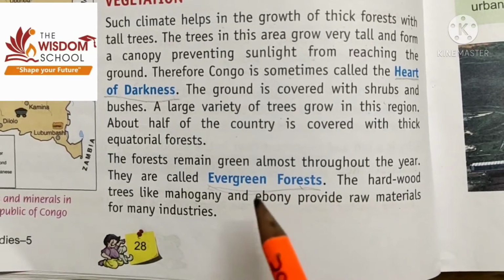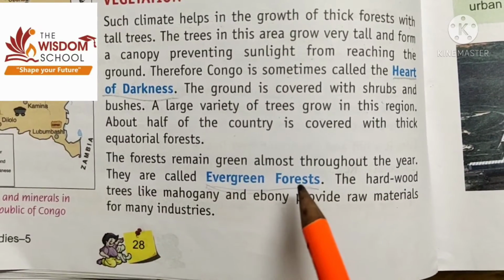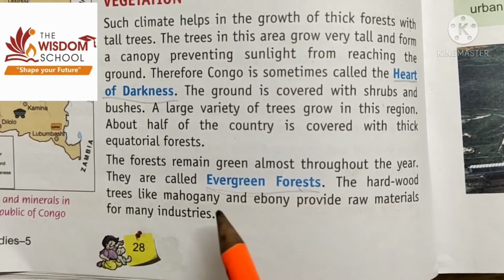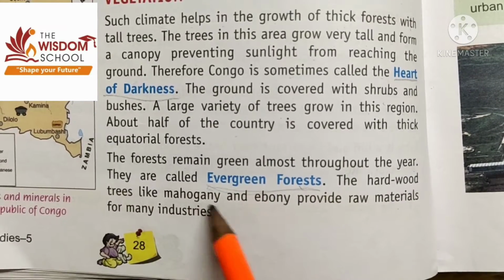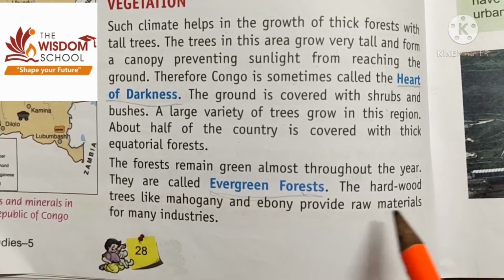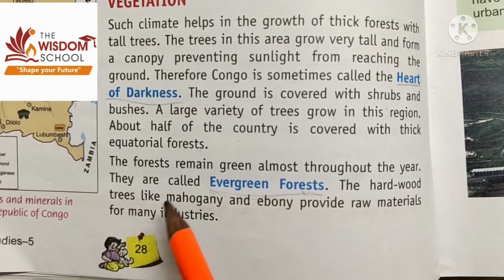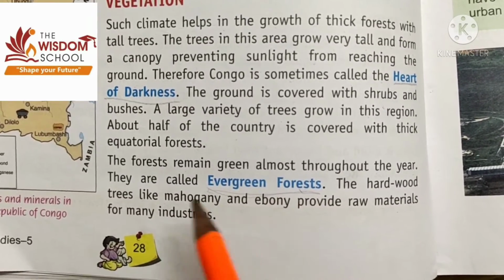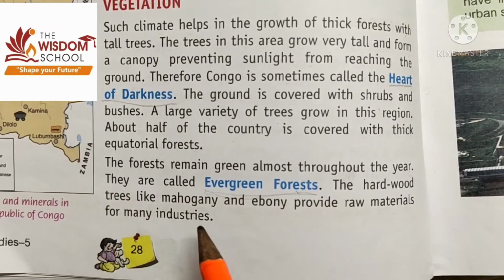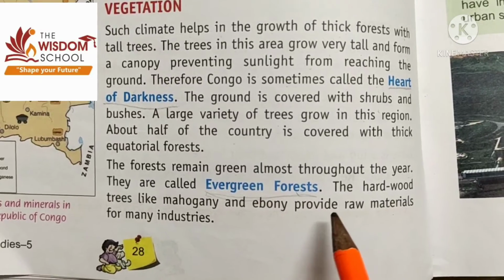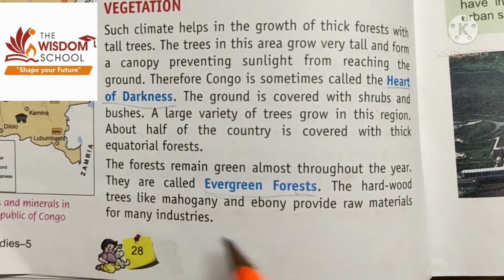The forests of Congo are known as evergreen forests. We have also read in this chapter that trees like mahogany and ebony, the most common trees found in this region, are a source of raw material for many industries.